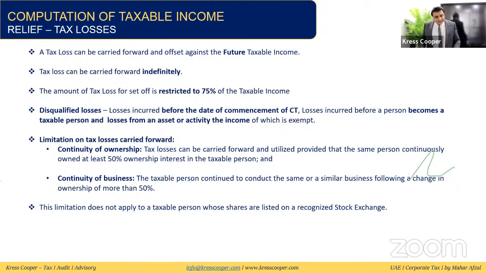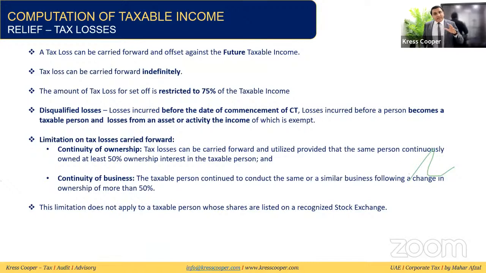Tax losses. We discussed in the first slide that whenever we are calculating the taxable income, there is a possibility the business is making a tax loss, or there is a possibility the business is making taxable income or taxable profit. If there are tax losses, the law has given this privilege to businesses or taxable persons: they can carry forward their tax losses for unlimited time.